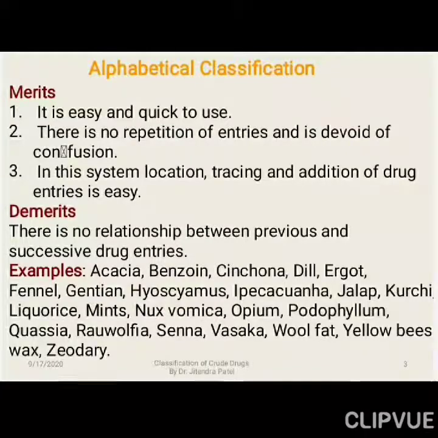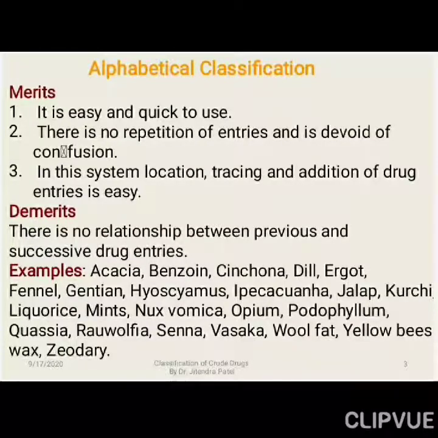For example, A for acacia, B for benzoin, C for cinchona, D for dill, E for ergot, F for fennel, G for gentian, H for hyoscyamus, I for ipecacuanha or ipecac, J for jalap, K for kurchi, L for licorice, M for mint, N for nux vomica, O for opium, P for podophyllum, Q for quillaia wood, R for Rauwolfia root, right? S for senna leaf, right? Then T is missing here, Tinnevelly senna we can say. U for Uncaria gambir we can say.